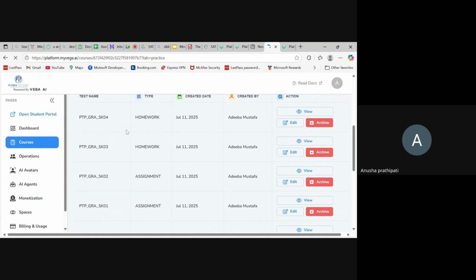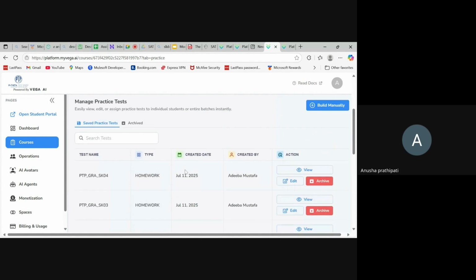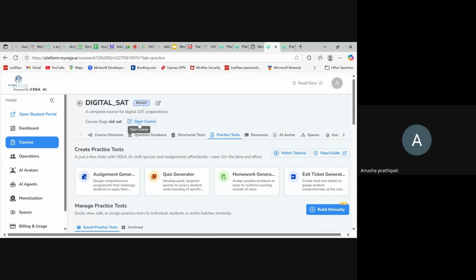Yes, so you can see all these sheets. My sheets would be whatever I have made today, this 11 July. Today you have made on the ready one. Yes, so I can't see those on the other deployed one. Definitely, you will not be able to see them there, and we cannot assign there also.